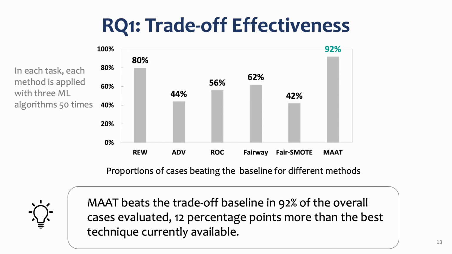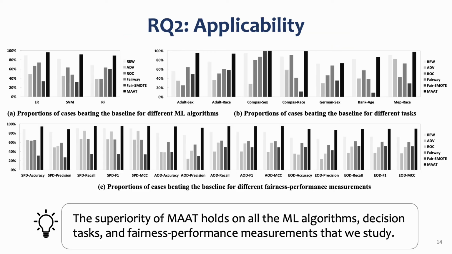We find that MAAT beats the baseline in 92% of the overall cases evaluated, 12 percentage points more than the best technique currently available.